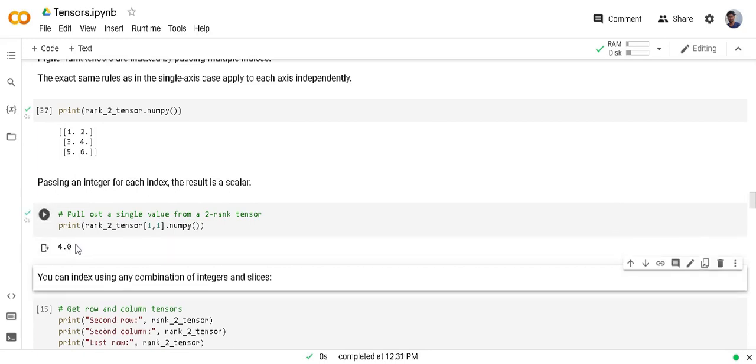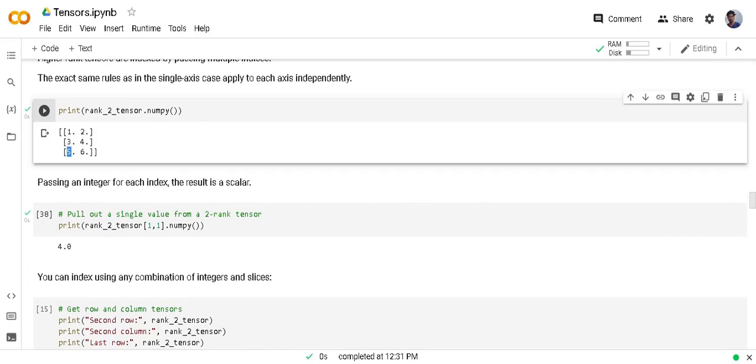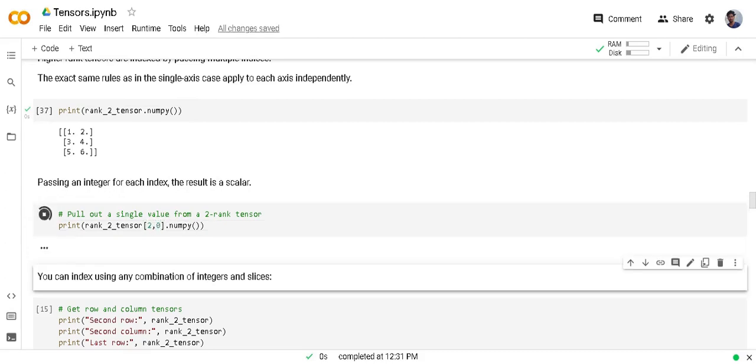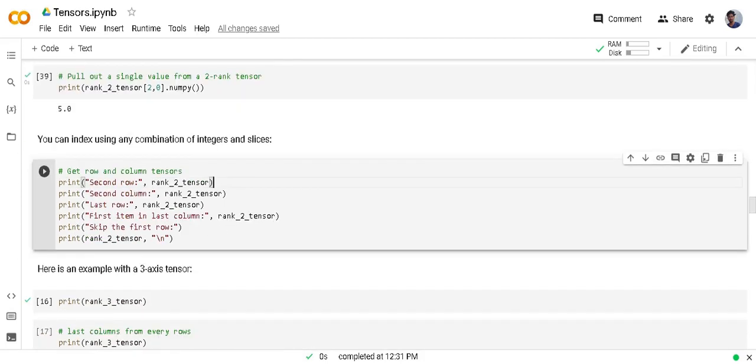So 4 is accessed. And if you want to access 5, the location is row 1, second row, and the first column. First column means column 0 if we follow the Python rule for indexing. So with row and column, 5 is extracted.